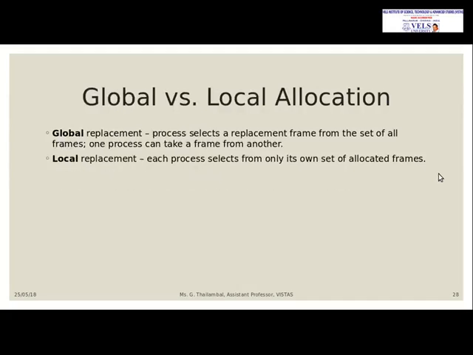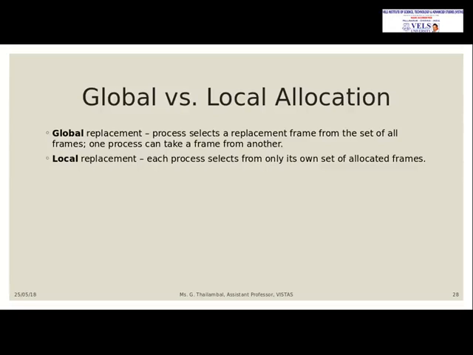And whenever you do the replacement, it could be of two types. One is global replacement, another one is local replacement. Global means the process is going to select a victim from a larger number of processes. Whatever processes there are, it selects a page from all of them. Then it is called global replacement.